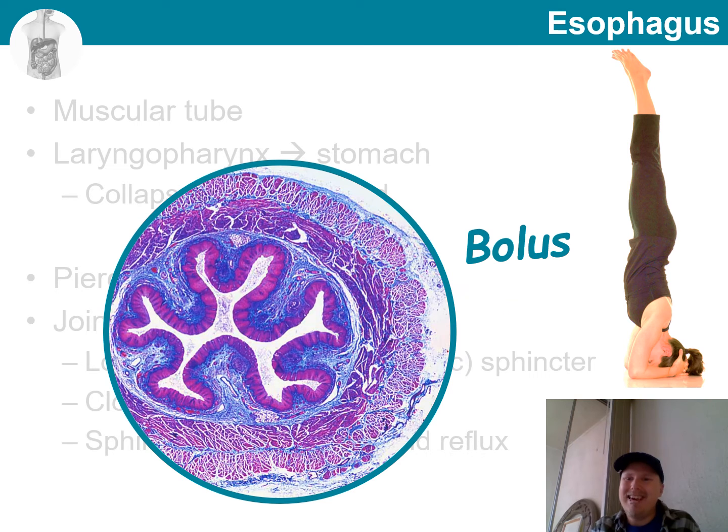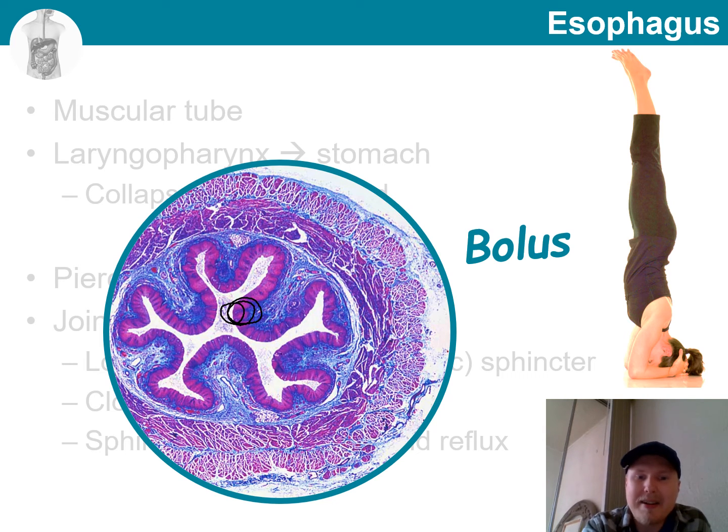And what is actually quite interesting is that if we look at the microscopic image of the oesophagus, we can still see the same layers that we discussed at the beginning of our review of the digestive system. Mucosa, which protects structures. Note that there is no absorption of material in the oesophagus.